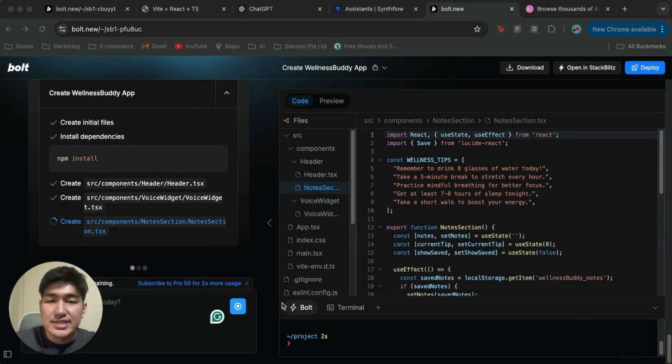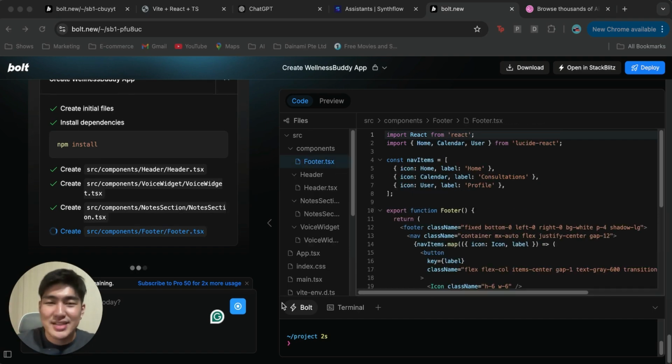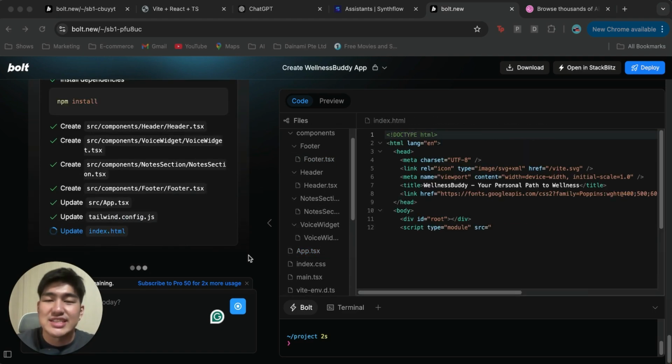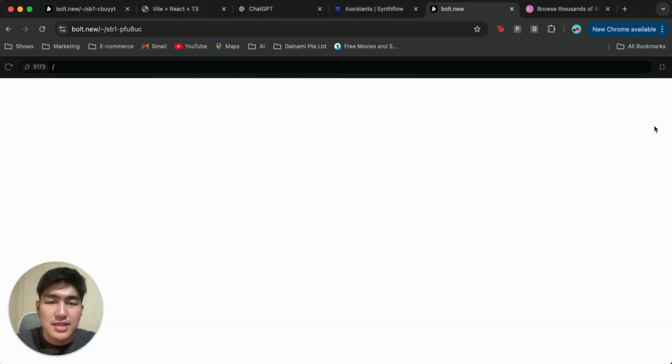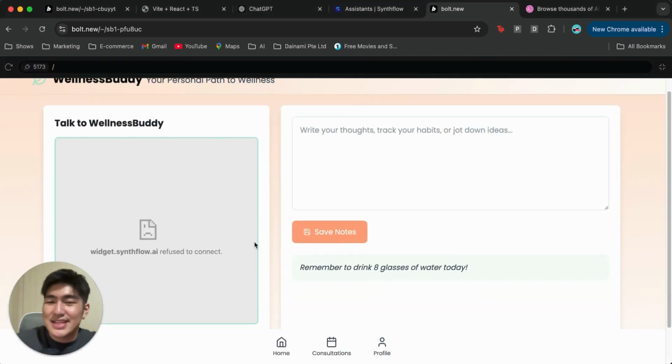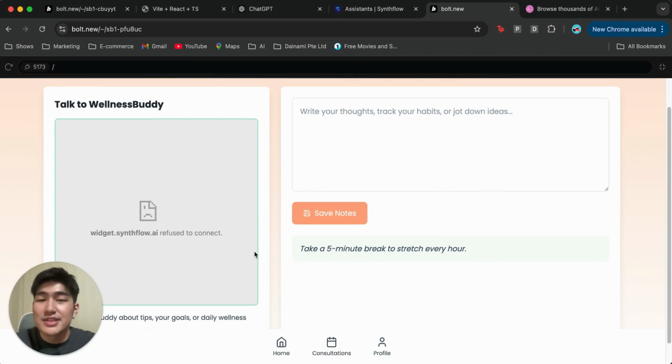It's really beautiful to see Bolt just building all of it for us. It's like our real-time development team. And you can see it's building all the different folders such as the header, the note section, and so much more. All right, perfect. Let's take a look at the preview. Yeah, you see, it's kind of similar to what we wanted to create earlier on. So this is very perfect.